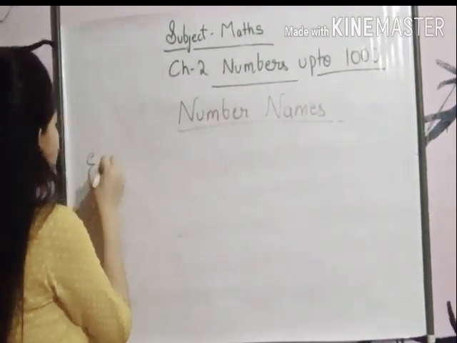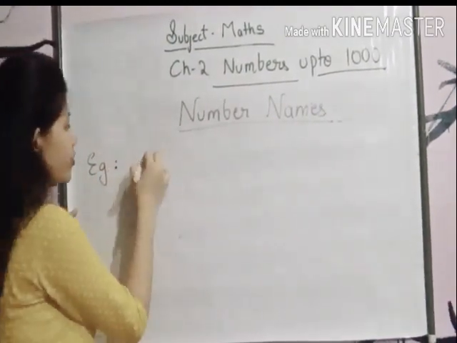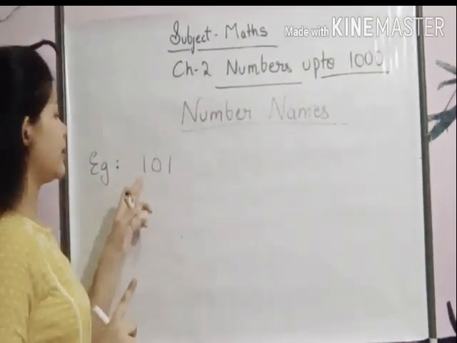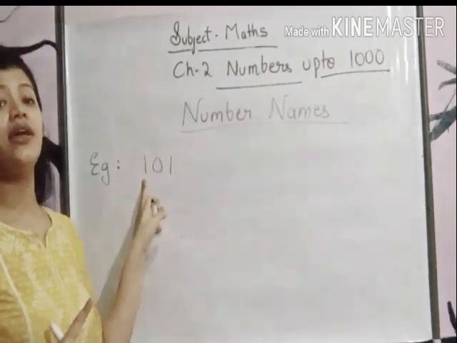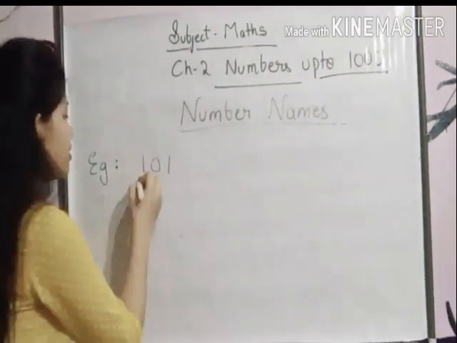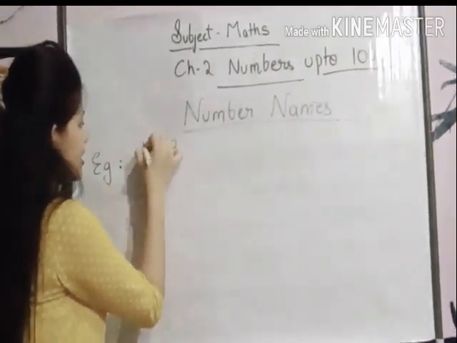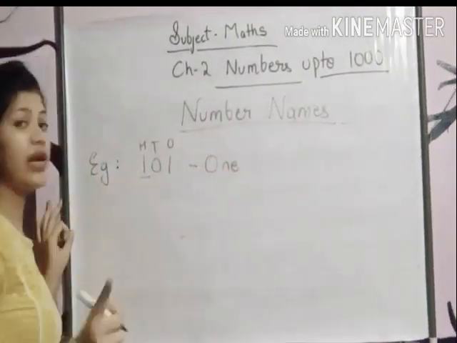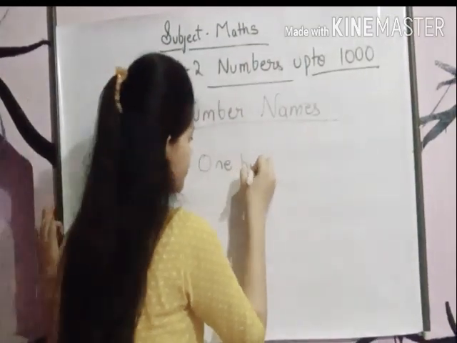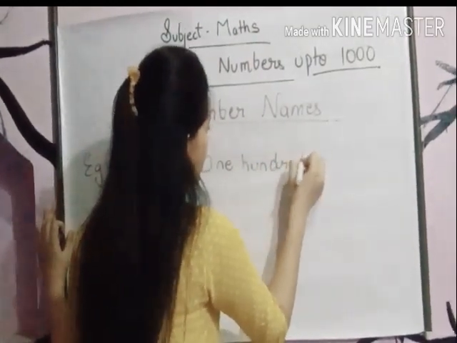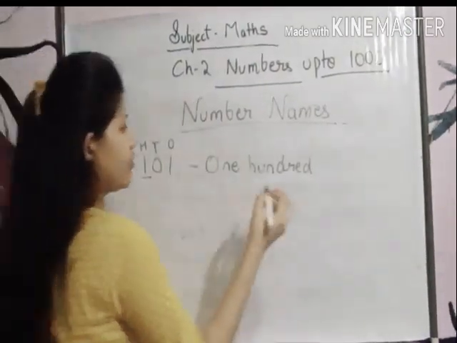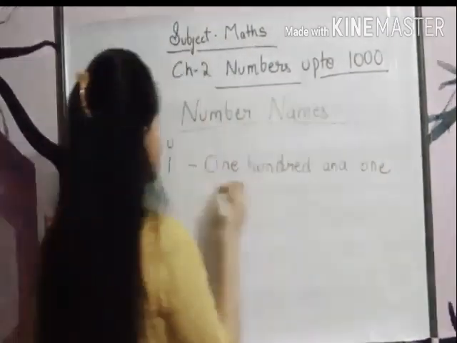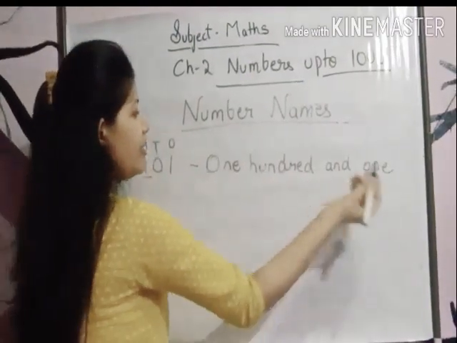For example, let's take one example. If I say 101, first look at the number on the hundreds place: 1. 1's tens 100. So 1 is written over here, you will write 1. Then you will write the word hundred. And then you will write the rest of the number, that is 1. So this number can be written as 101.